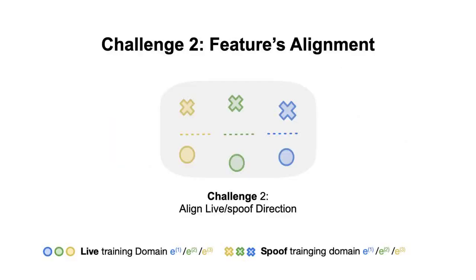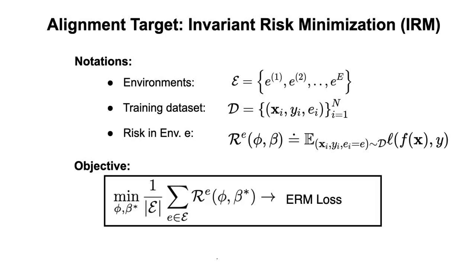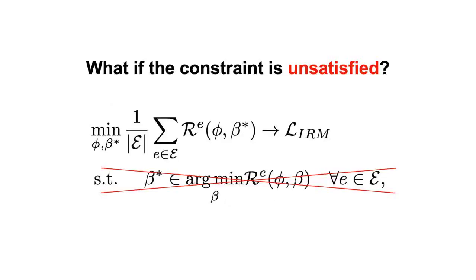Now we move on to discuss the second challenge, how to align the live-to-spoof transition across domains. We propose to formulate the alignment problem as invariant risk minimization, or IRM, which aims to jointly optimize the feature space phi and the hyperplane beta as shown in the objective below. Now we introduce in detail why the IRM objective can align the live-to-spoof hyperplanes. If we ignore the constraint, the objective is equivalent to the original empirical risk minimization, or ERM, which is a common strategy that merges data from all training domains and learns a predictor. And what if we just apply the ERM loss and ignore the constraint?